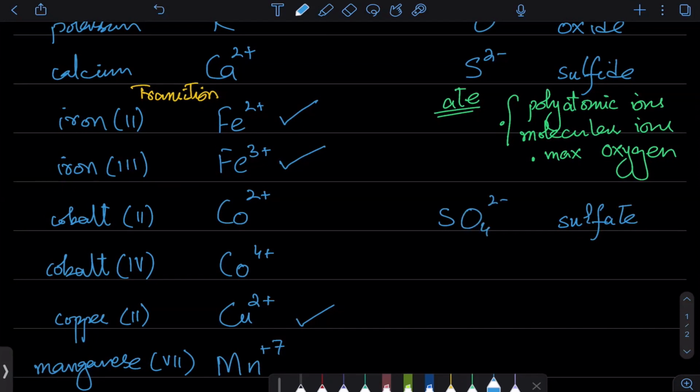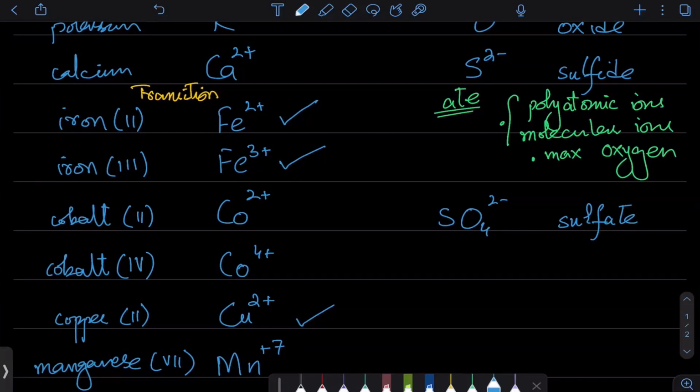Reason, sulfur can make maximum 6 bonds, और उनमें से उसने oxygen के साथ इस तरह 6 bonds बनाई होती हैं, and that is why ये maximum oxygen है. This is also called sulfur 6 ion. 6 bonds. But O levels और IGCSE में वो ये नहीं लिखता है. Exam में वो sulfate ही बोलेगा.